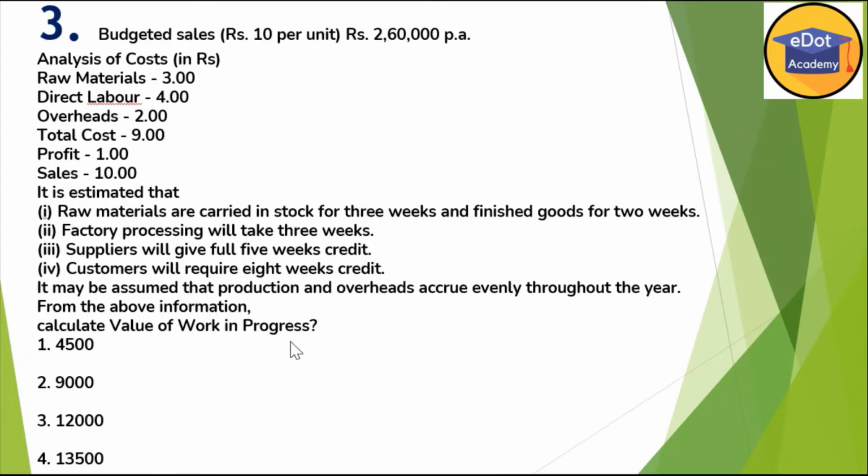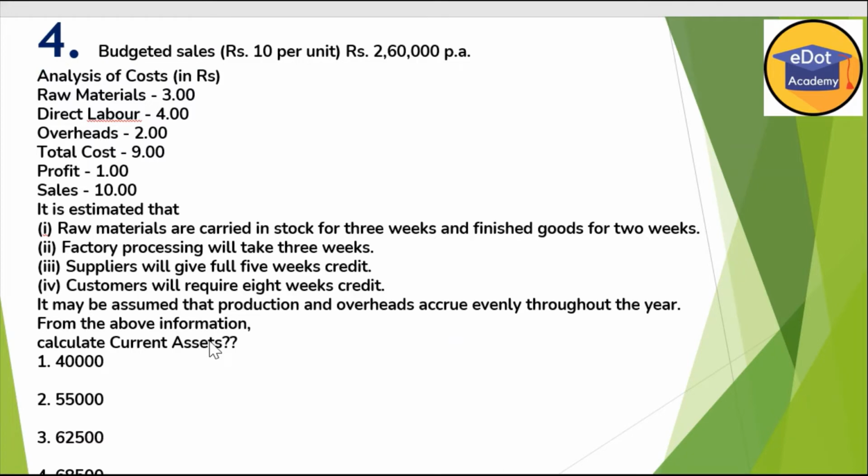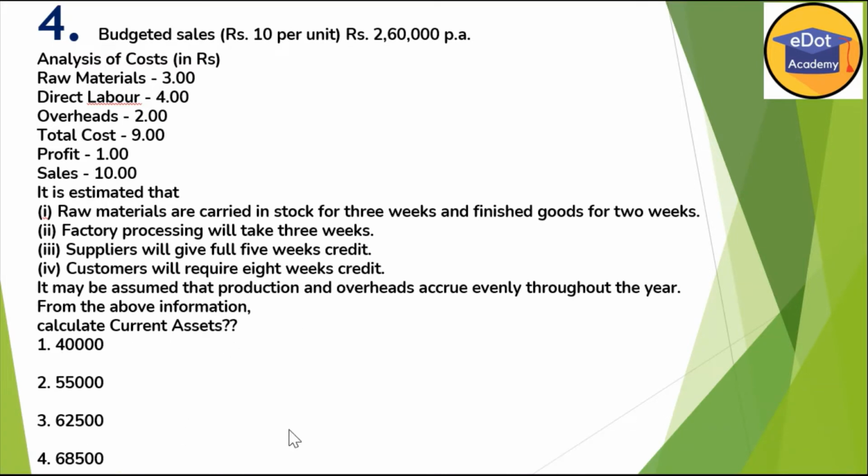So what is the answer here? Answer is second. Now see the next question. Fourth one. Data is same here. Calculate the current assets. So current assets means whatever assets you are having. This includes everything, means your finished goods as well as your semi-finished goods, means work in progress, and your debtors. Customer will require 8 weeks credit. Okay, so this is your assets.